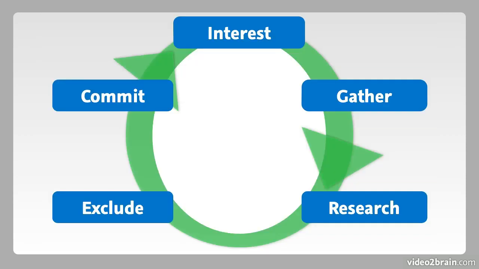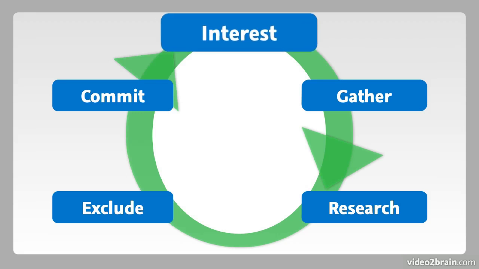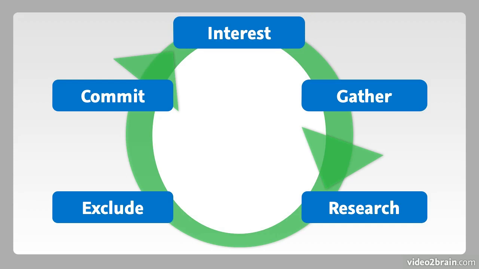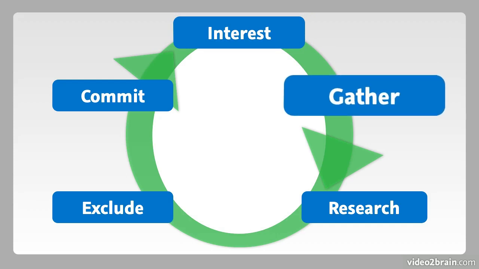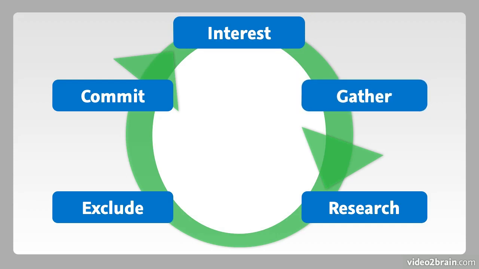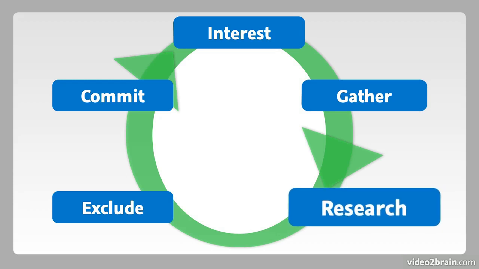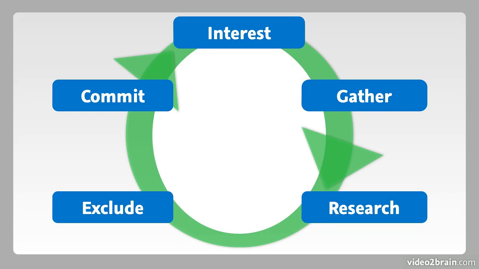Now let's look at the trend of the decision cycle. You see, the decision cycle shows us that people search differently when they're interested. They use a very general term. Then they start to look for brand names, gathering more information, and researching what people are saying about it. This is when consumer reviews come in very importantly. Then they start to exclude choices based on those reviews, and then they type in a word into the search engine that shows that they're ready to commit.